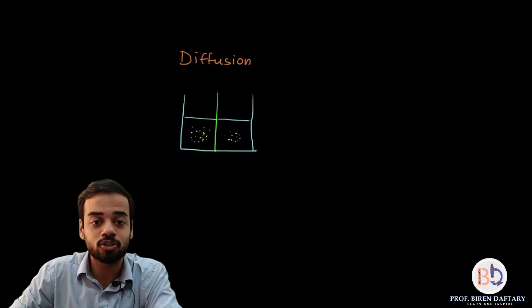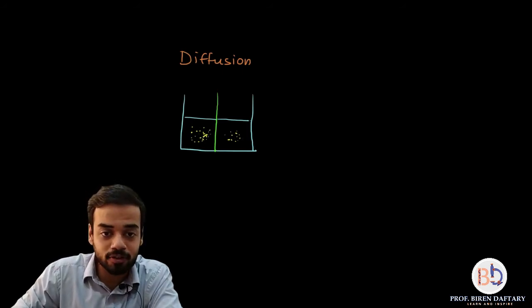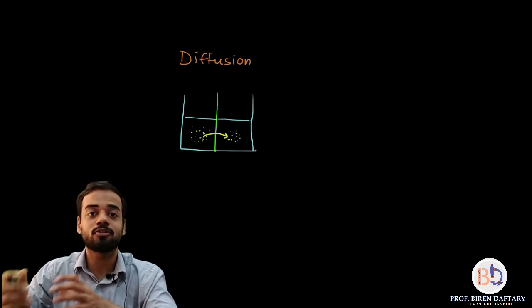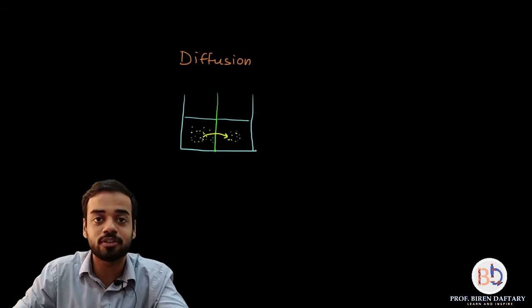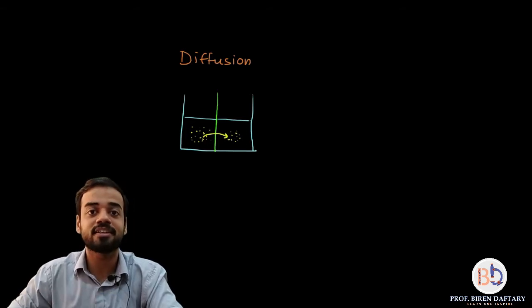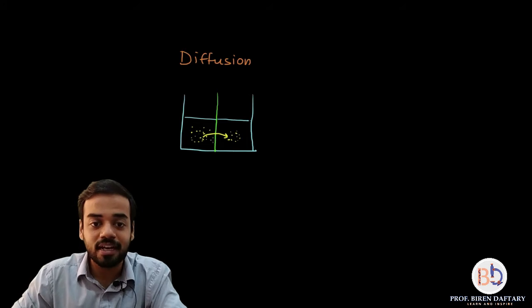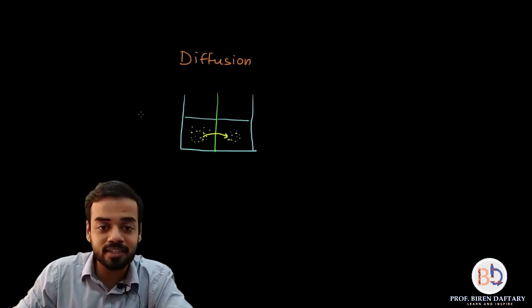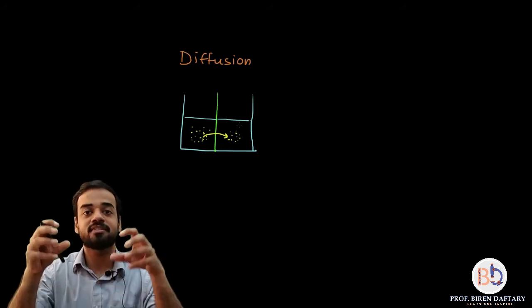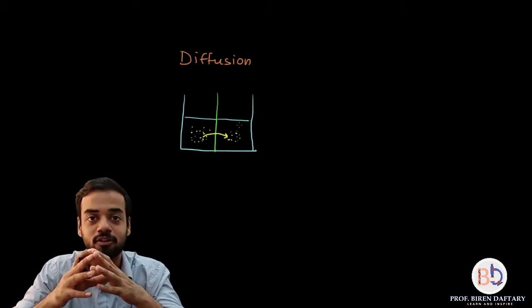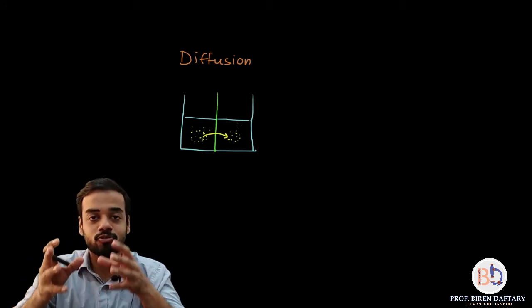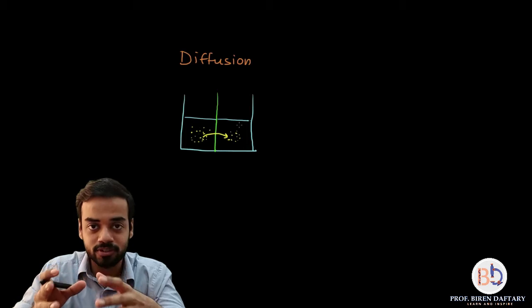So the salt is going to move from the left to the right side, because on the left side the concentration of salt is more, whereas on the right side the concentration of salt is less, and this movement will keep on happening till on both the sides the amount of salt is equal. Are you getting my point? So I hope this concept of diffusion is clear.